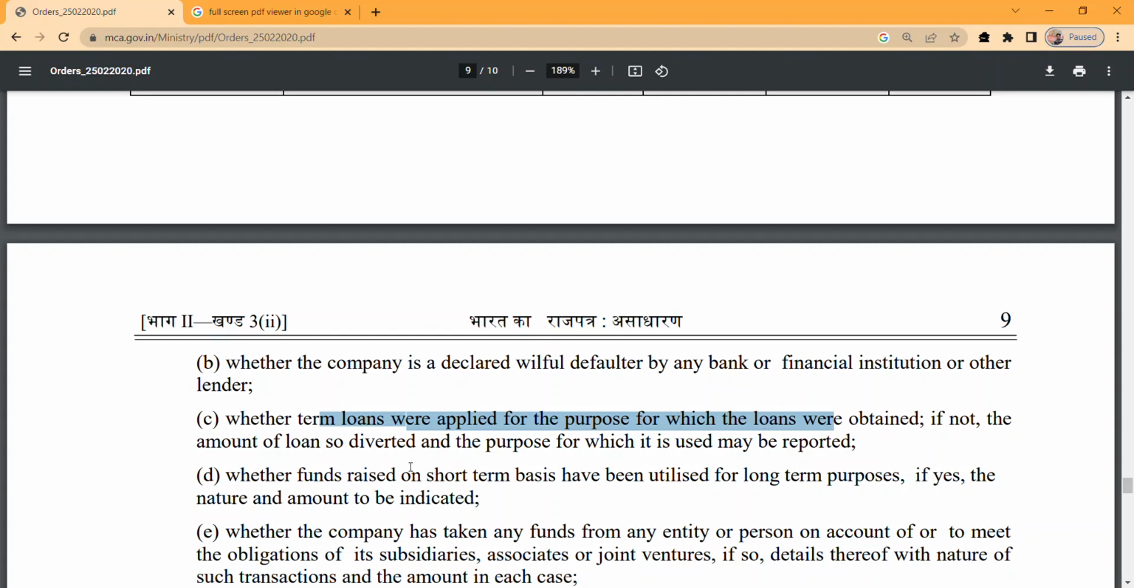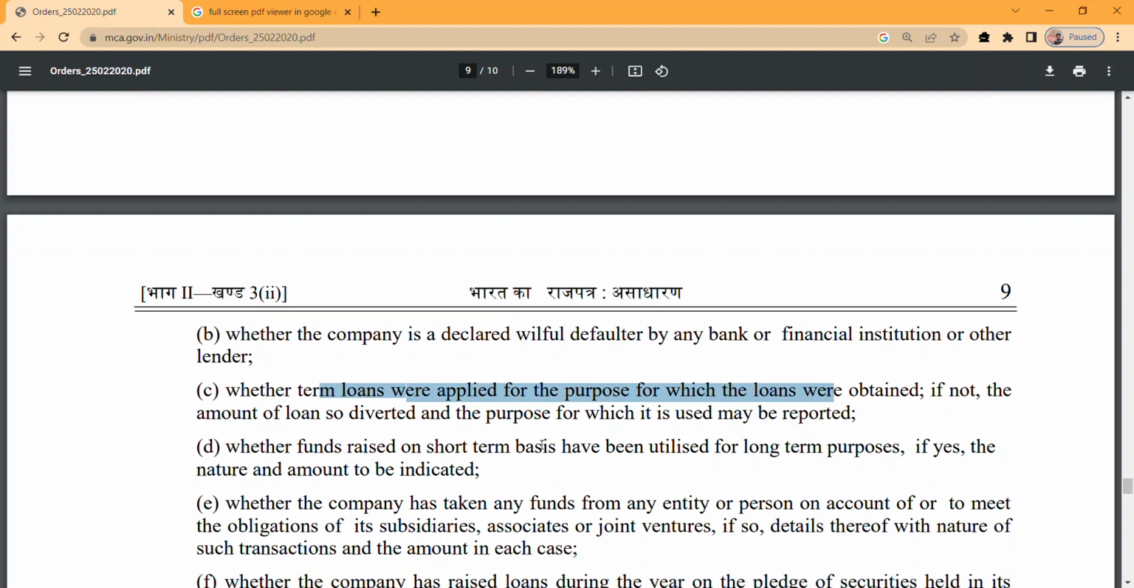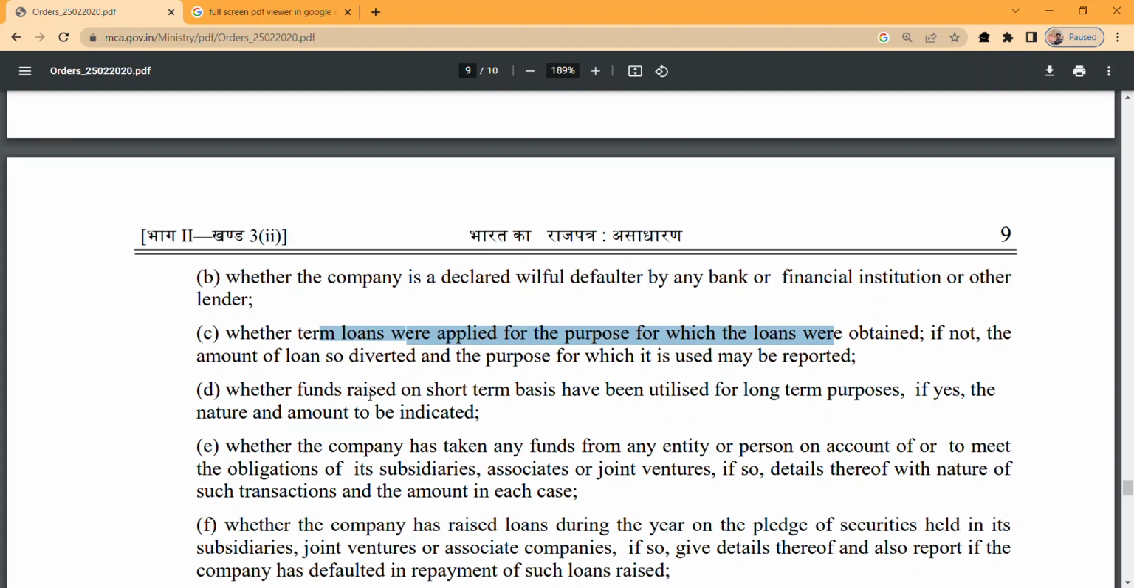If not, the amount of loan so diverted and the purpose for which it is used may be reported. Whether funds raised on a short term basis have been utilized for long term purposes. If yes, the nature and amount are to be indicated.